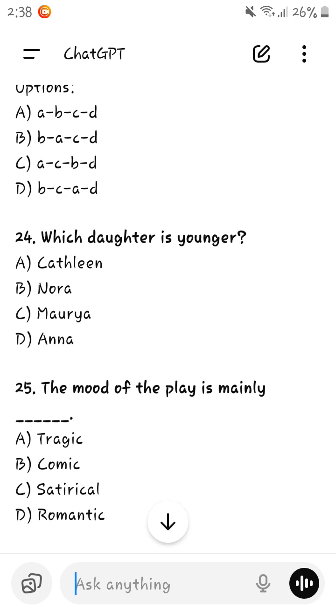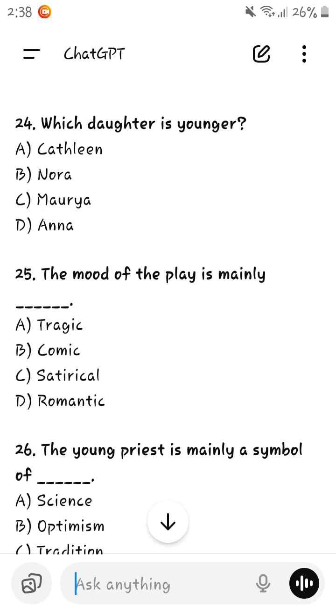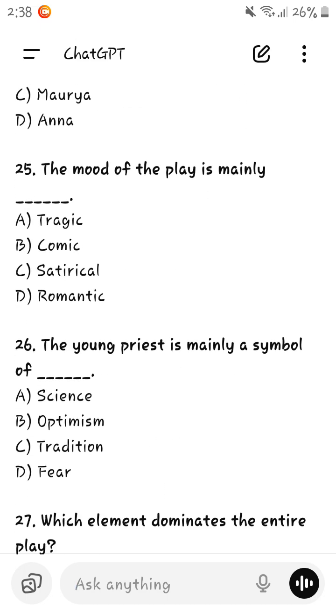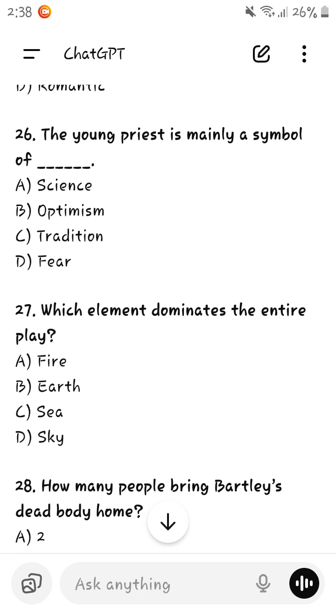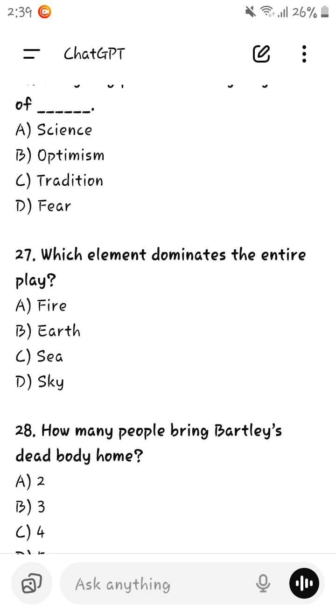Which daughter is younger? Nora is younger. The mood of the play is mainly tragic. The young priest is mainly a symbol of tradition over here. Which element dominates the entire play? C dominates the entire play.